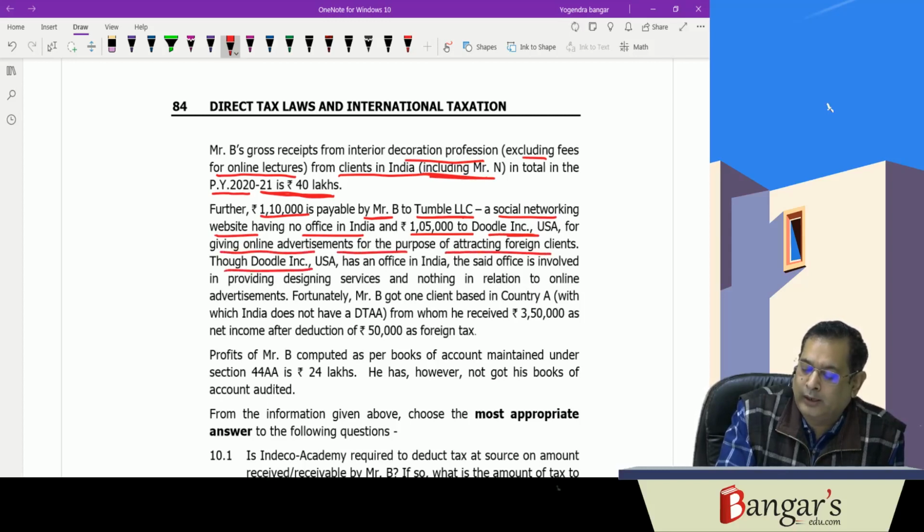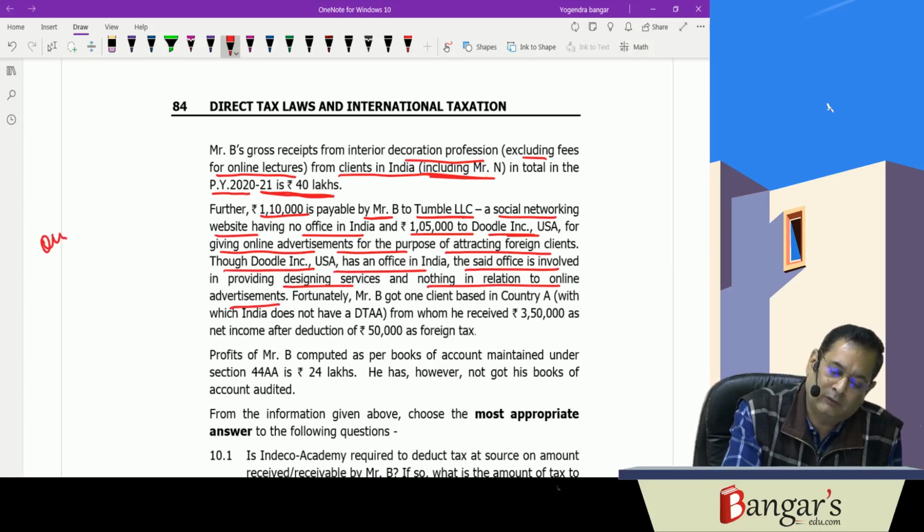Though Doodle Inc., USA has an office in India, the said office is involved in providing designing services and nothing in relation to online advertisement. So whenever the case of online advertisement comes, what must strike in your mind? That there will be an equalization levy to be deducted.